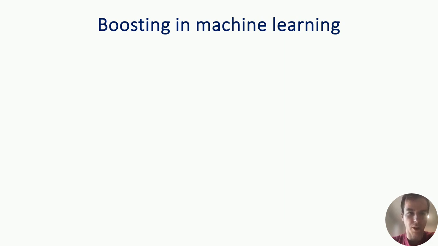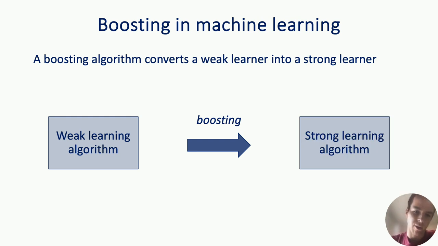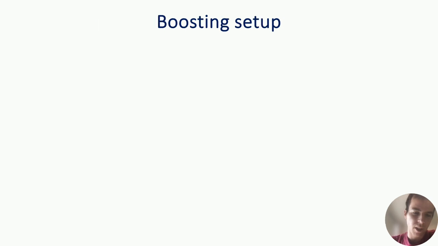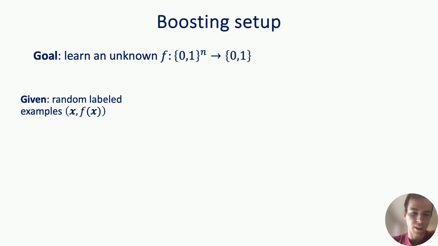So let's start with the first topic, which is boosting in machine learning. At a very high level, boosting is a way of upgrading a really bad learning algorithm into a really good learning algorithm. Let me elaborate on what I mean by that. Let's say that you have a learning algorithm that learns an unknown Boolean function f, and the way it works is it gets a bunch of data, and the data comes in the form of labeled examples. So these are pairs x, f of x, where x is uniformly distributed.